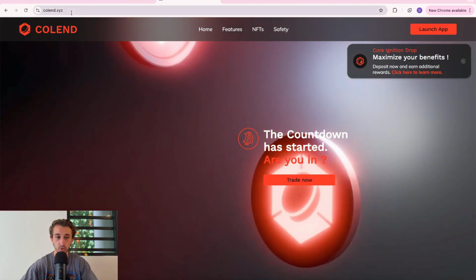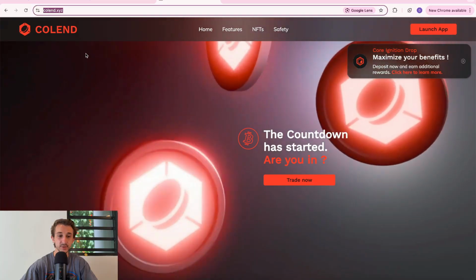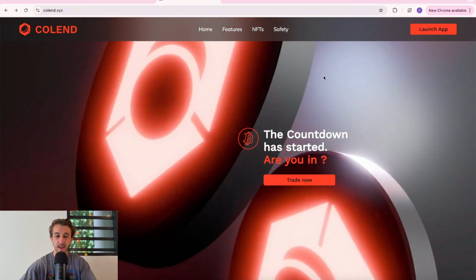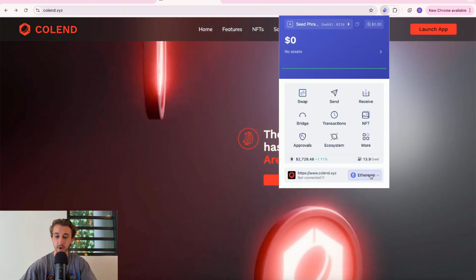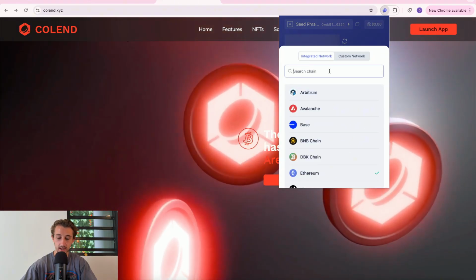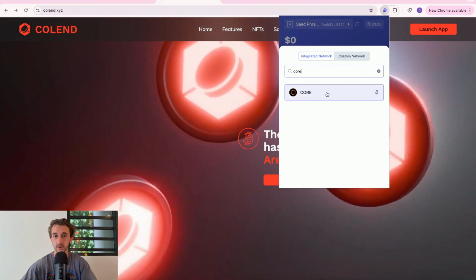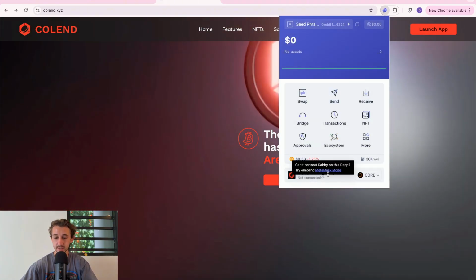I'm now at Colend. Type in colend.xyz in order to come to this dApp. And now once we're at a core dApp, we can go back and click on Rabby Wallet. And then at the bottom right, click on Ethereum and instead type in core. And right there's core. Click on that. And as it says, it's still not connected.